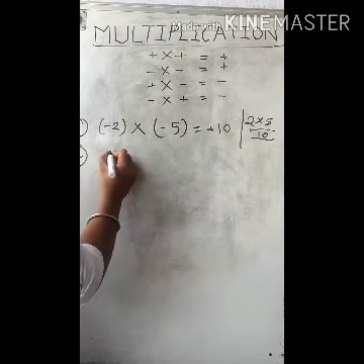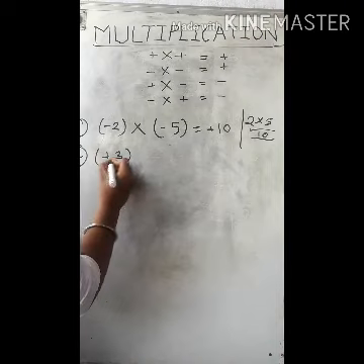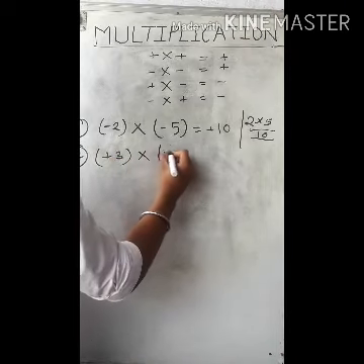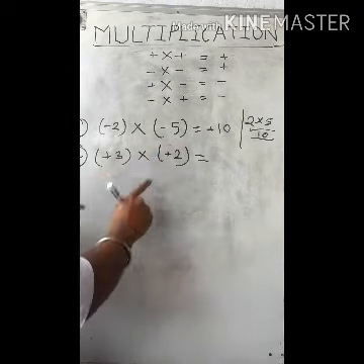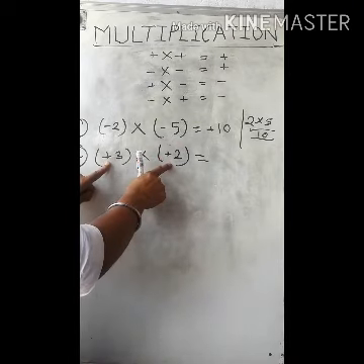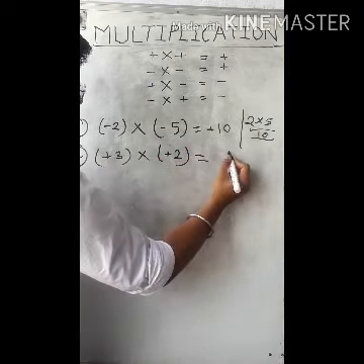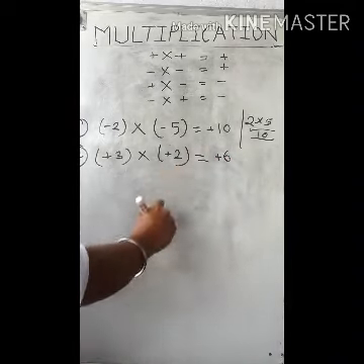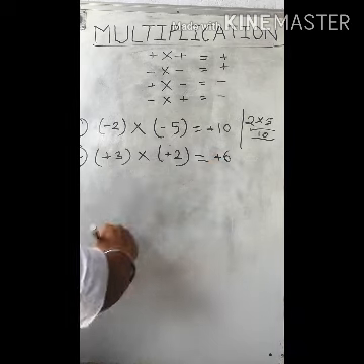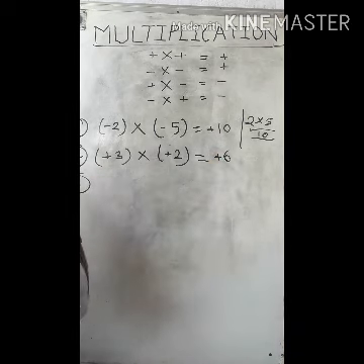If I am multiplying plus 3 by plus 2, then if we are multiplying two integers of the same sign, our answer will be 6, and our result will be positive. Okay, let's take a third example.